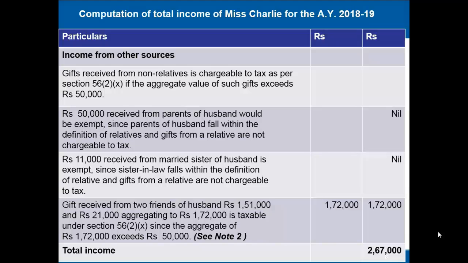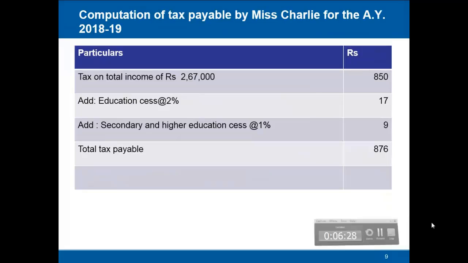Then she has received gifts from two friends of the husband amounting to rupees 1,51,000 and rupees 21,000, aggregating to 1,72,000. Now this is taxable under section 56 since the aggregate of 1,72,000 exceeds 50,000. So the entire 1,72,000 would be taxable. So the total income including house property would be 2,67,000.